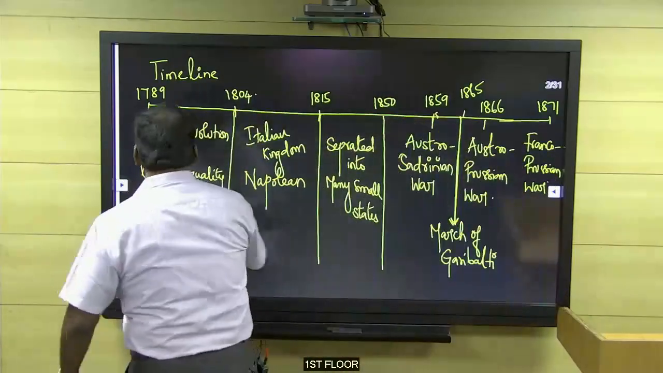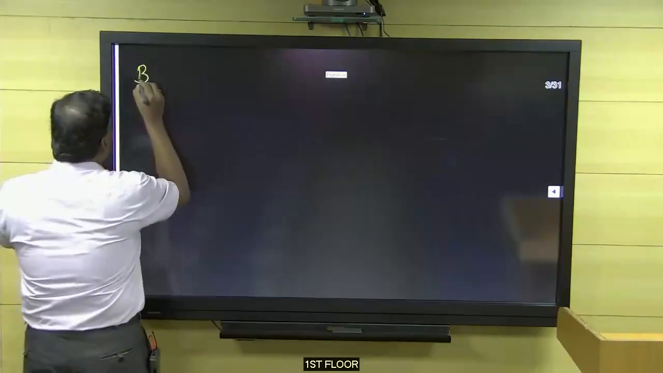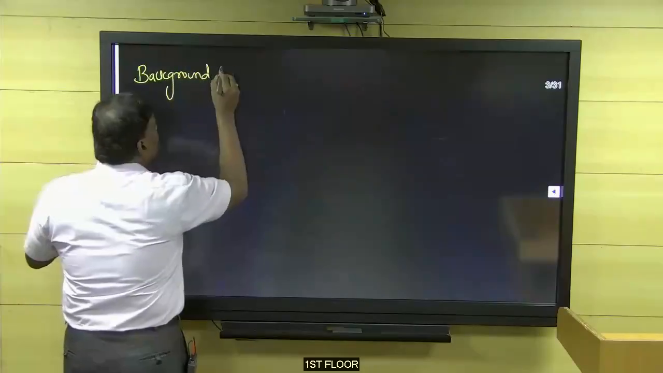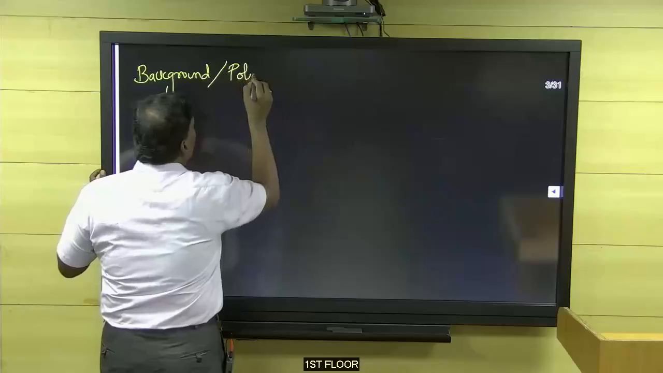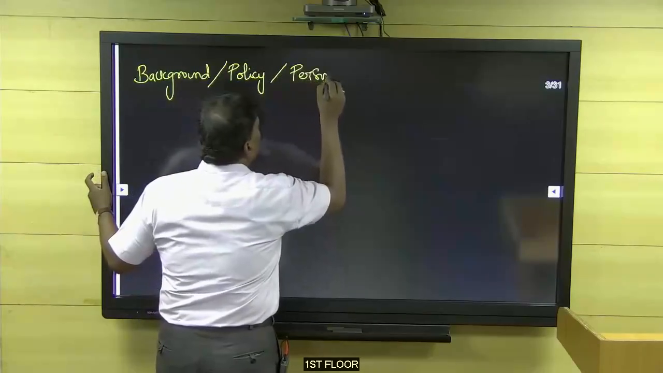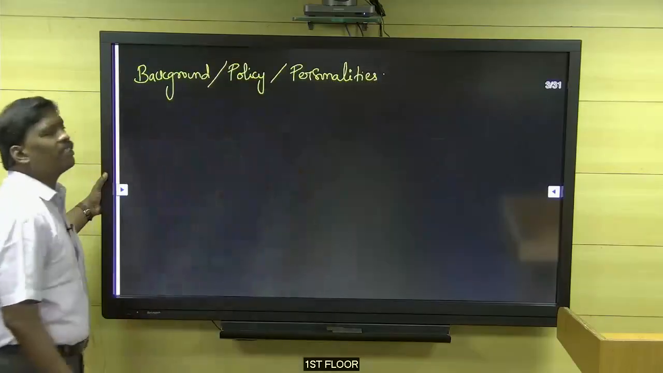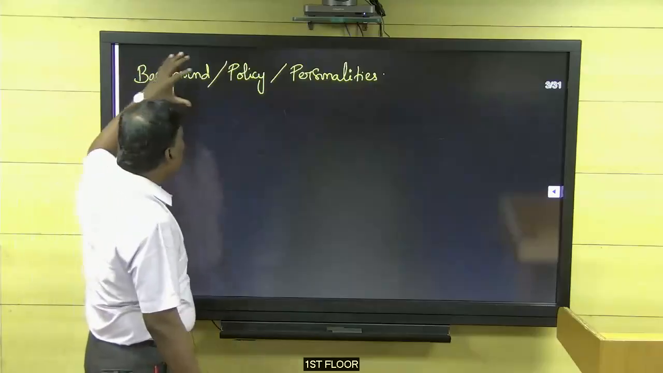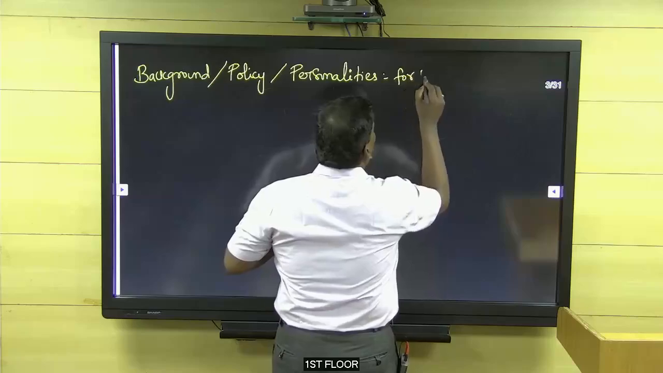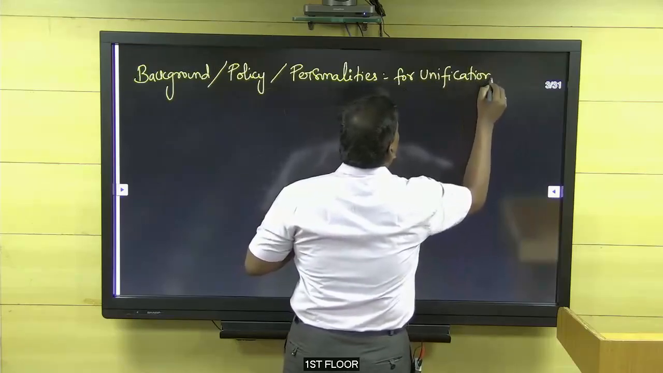Clear? I think so. We can move to the next one. We are going to see the background, policy, and personalities here. All the things I told you: background, policy, and personalities for unification.